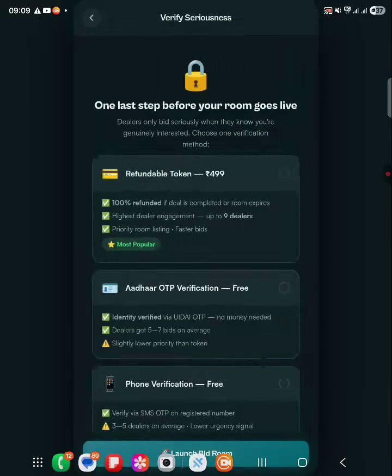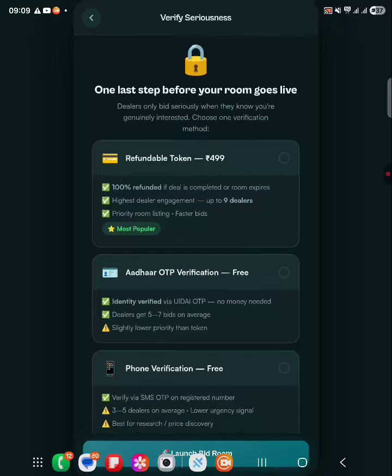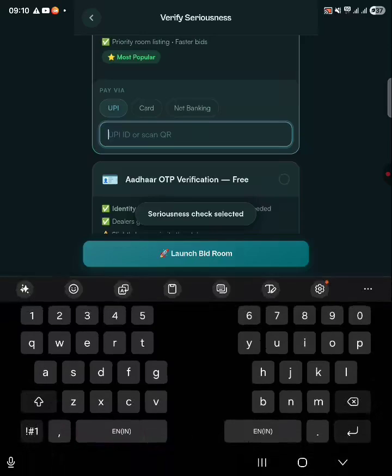And here, a small token amount is paid by the user, which is completely refundable after the user submits the tax invoice or any proof that he has purchased this car. This feature makes sure that no spam or rate hunters use this application and waste the time of the dealers also. Because we are thinking not only about the betterment of the consumer but also the dealers, who face a lot of spam calls, a lot of rate hunters who are not generally interested in buying the car. So here I will make this payment,